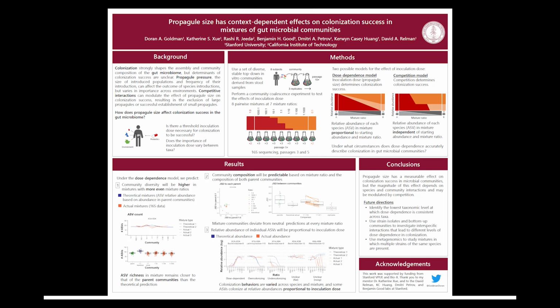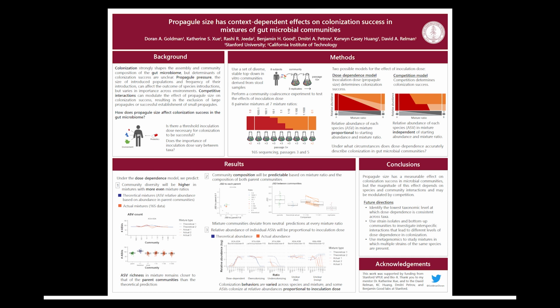Notably, ASVs present in multiple mixtures often exhibited different patterns of colonization across different mixtures. For instance, one ASV from the Bacteroideaceae family, here shown as Bacteroideaceae 9, exhibited dose-dependent and undercolonizing behaviors in two different mixtures. Dose-dependent ASVs were present in every mixture set and accounted for a greater number of ASVs and greater proportion of parent community relative abundance than either overcolonizing or undercolonizing ASVs. These results suggest that inoculation dose plays a measurable but limited role in influencing the outcome of each community mixture.